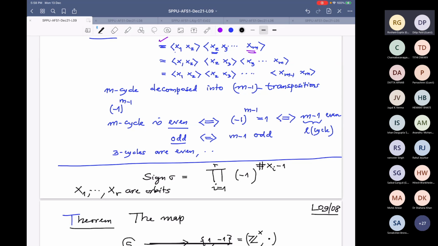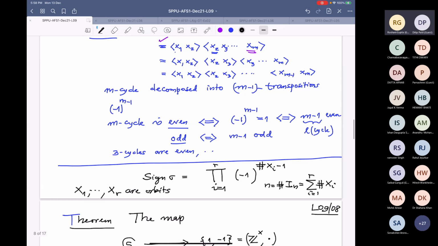And also you have to note that because the orbits are disjoint, the cardinality of In, which is n, will be the sum of the cardinalities of the orbits.